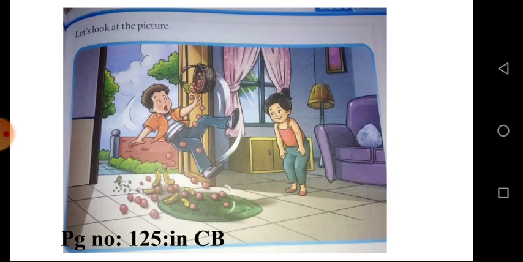And let's look at the picture. Very simple. Everybody see the picture once again. I give one minute for you. Everybody look at the picture carefully.